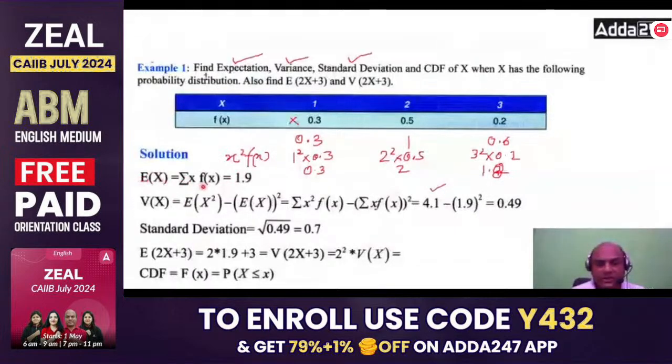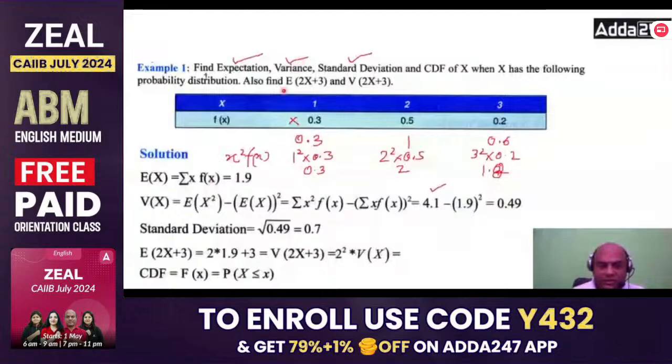So E of x equals summation of x f of x. So that is equal to 1.9. Summation of x f of x means multiply this: 1 into 0.3, 2 into 0.5, 3 into 0.2. Add them, you will get 1.9 over here. If you multiply this, 0.3 into 1 is 0.3, 2 into 0.5 is 1, so 1.3, and this is 0.6, so 1.9.